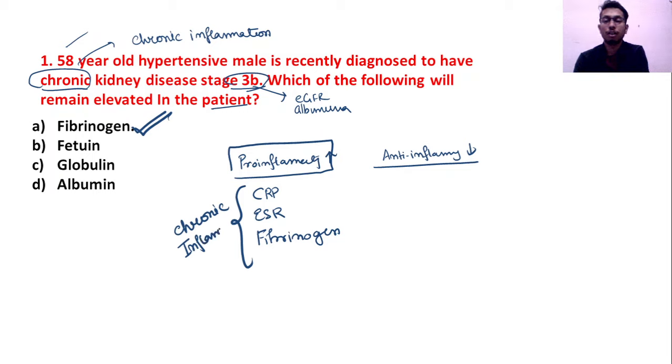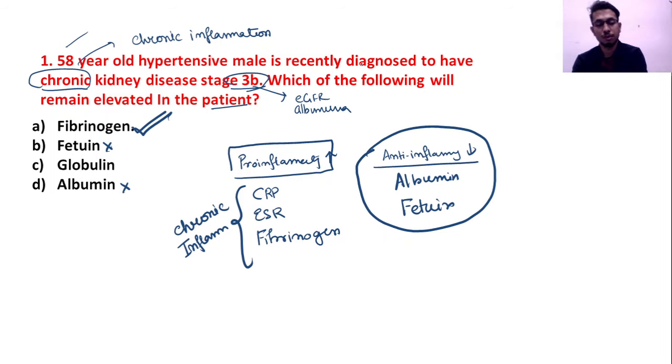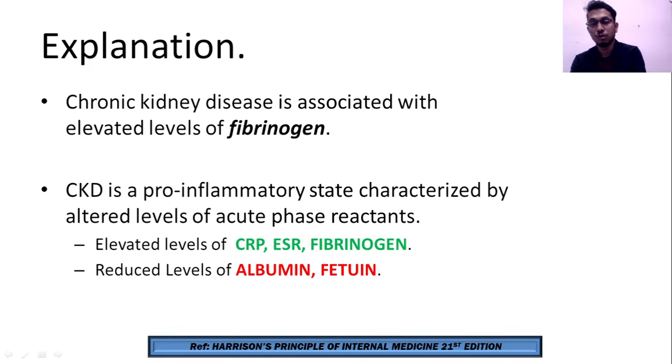Whereas what are the anti-inflammatory markers? Albumin and fetuin. These two will remain low. This is the concept behind this question. As I said, which of the following will remain elevated? It will be fibrinogen, as this is a pro-inflammatory state characterized by altered levels of acute phase reactants: elevated CRP, ESR, fibrinogen, and reduced albumin and fetuin.